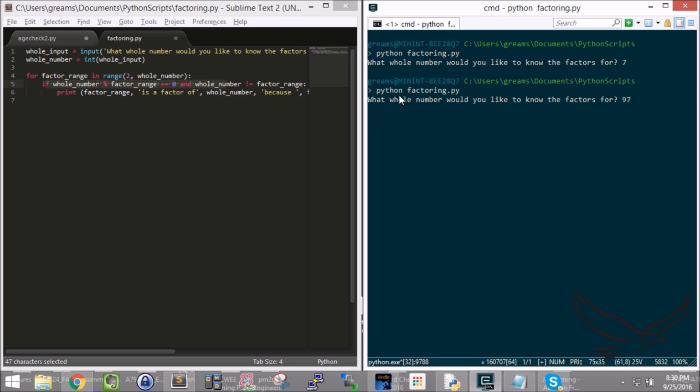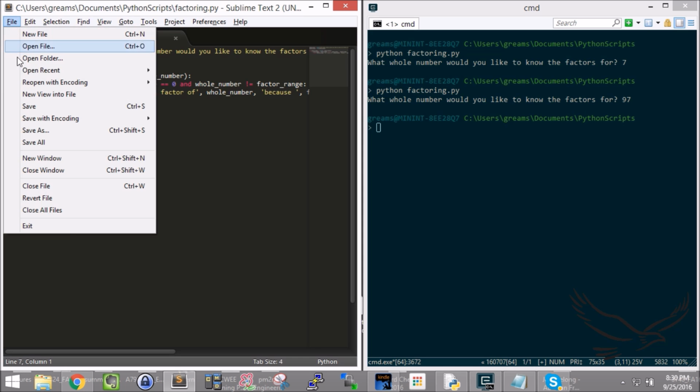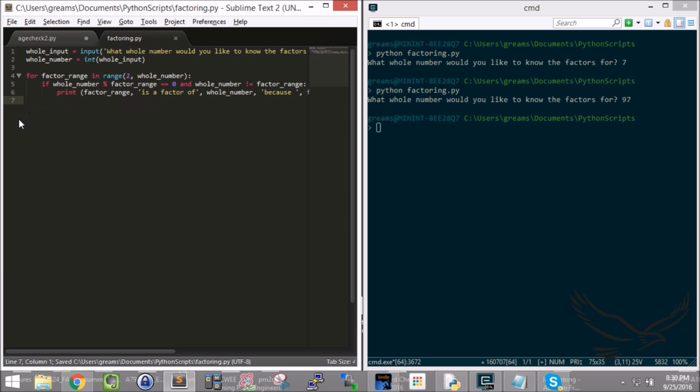So I'm doing 97, and same problem, right? There's a whole string of numbers from 2 to 97, and every one of those numbers did not meet this if test. So therefore, it just goes away. There's no further instruction. So I have to give it further instruction to do something here.